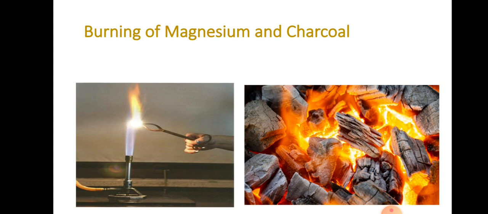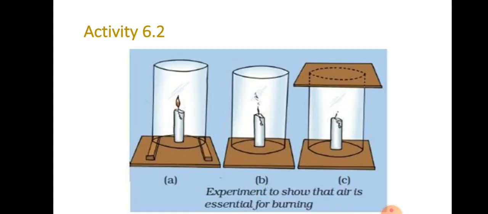After that, let us investigate the conditions under which combustion takes place. For that, read activity 6.2. In that, they conduct an experiment to show that air is essential for burning. You have to take a candle and keep it on a wooden table, and you need a glass tumbler or chimney.